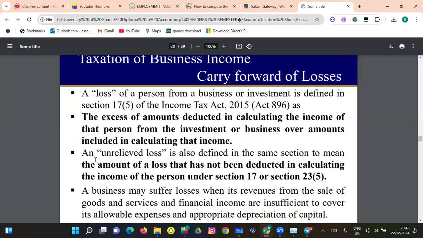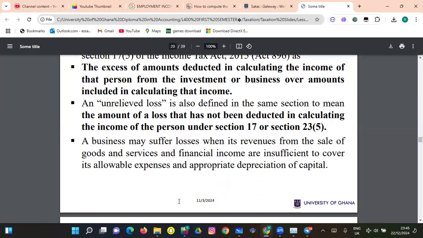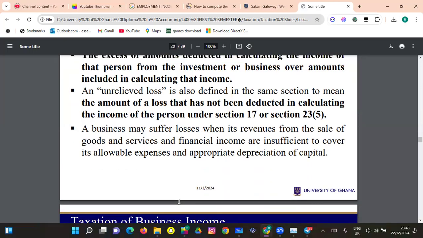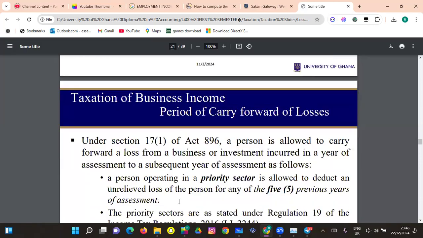An unrelieved loss is also defined in the same section to mean the amount of a loss that has not been deducted in calculating the income of that person. So more or less like an outstanding loss, right? A business may suffer losses when its revenue from the sale of goods and services and financial income are insufficient to cover its allowable expense and appropriate depreciation of capital.